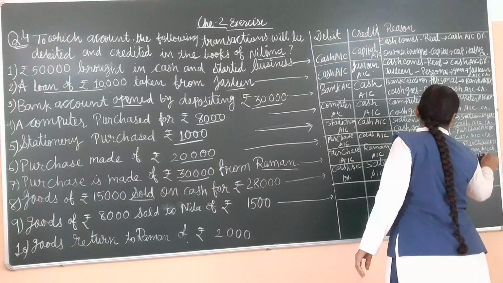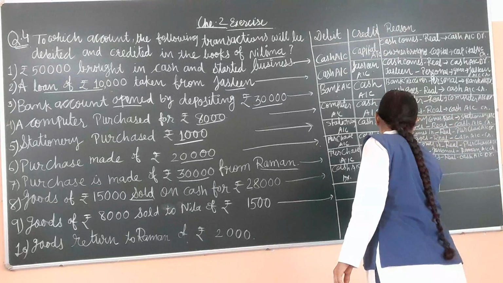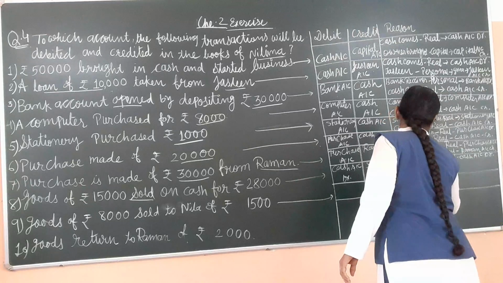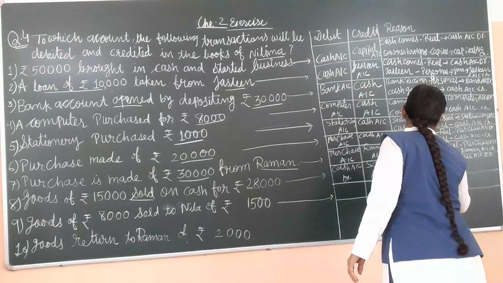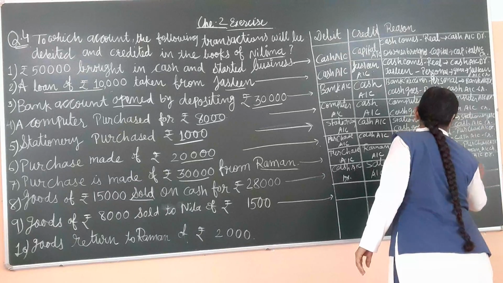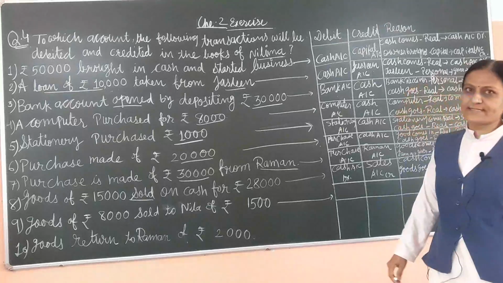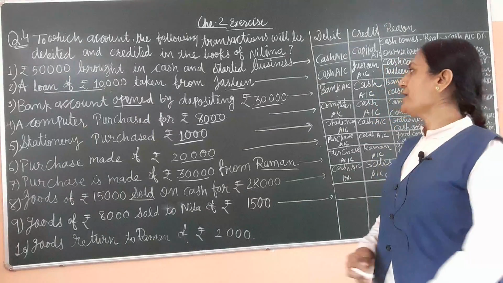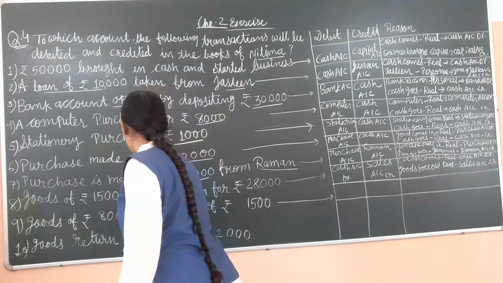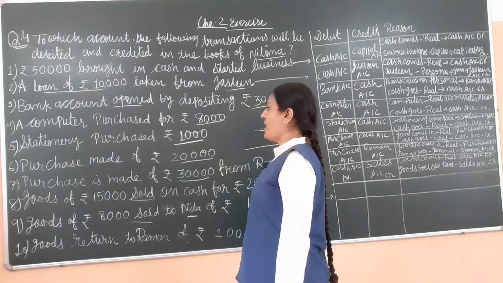So here we have to write cash comes in our business unit. So cash comes, real account, cash account debit. And second, there is sales account, goods goes out. When goods goes out, at that time the real account rule is there. So sales account credit because goods goes out in the form of sales.